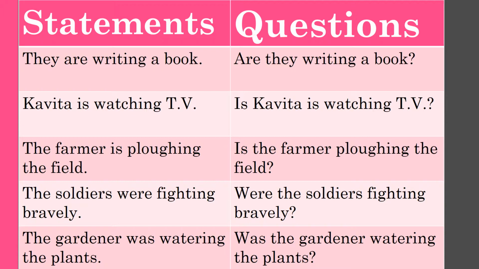And last example, the gardener was watering the plants. This is again an example of past continuous tense because of the verb was. So first was will come, then subject the gardener will come, and then ing form of the verb. The sentence will be: was the gardener watering the plants, and question mark.